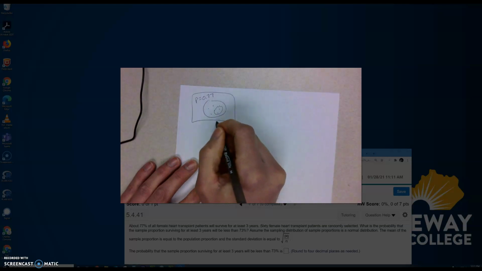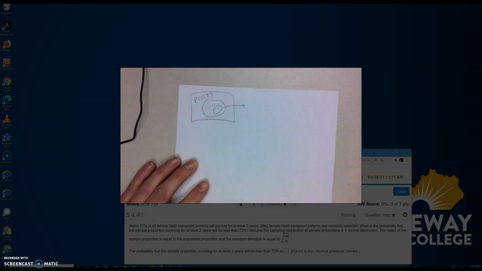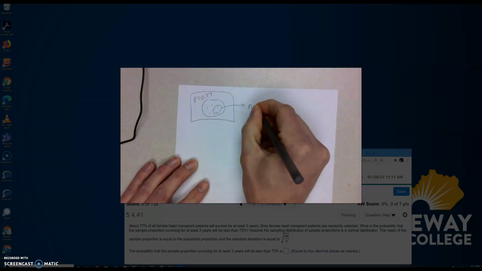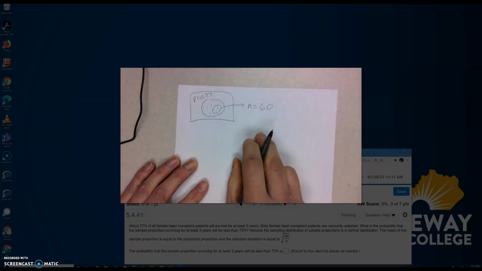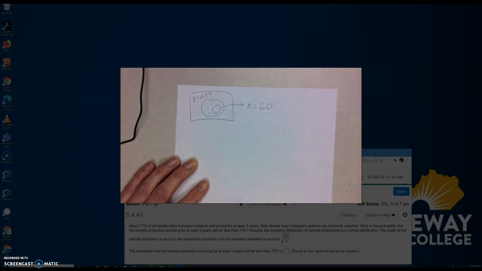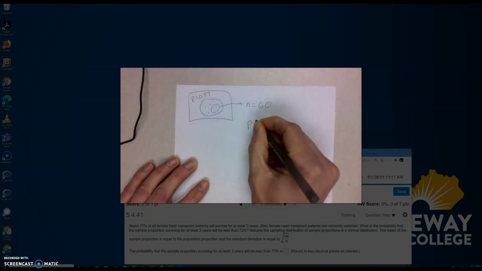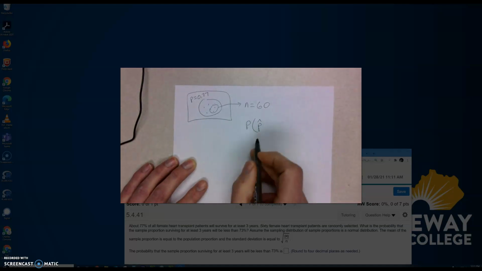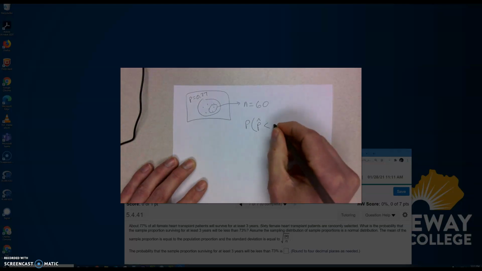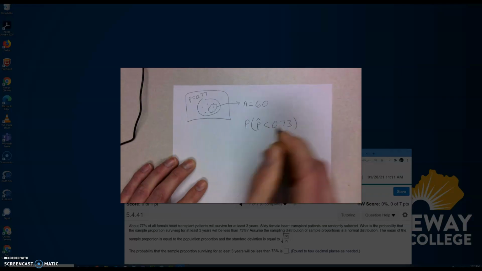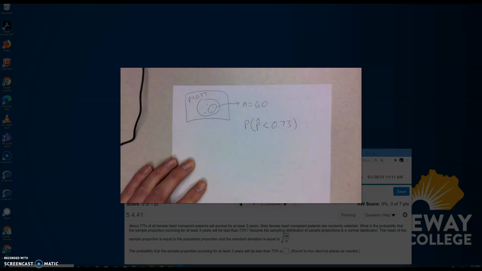How big is your sample? They say 60 female heart transplant patients are collected. So my sample size is 60. And of those 60, they want to know the probability that the proportion of those 60 who survive at least 3 years will be less than 73%. So they want to know the probability that the sample proportion, how we notate the sample proportion is with p hat, will be less than 73%. You can see it there. It will be less than 73%.